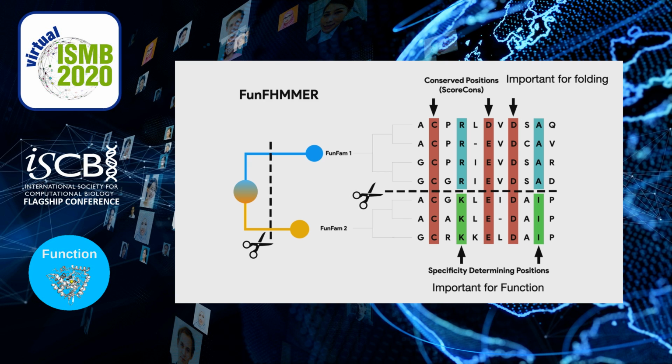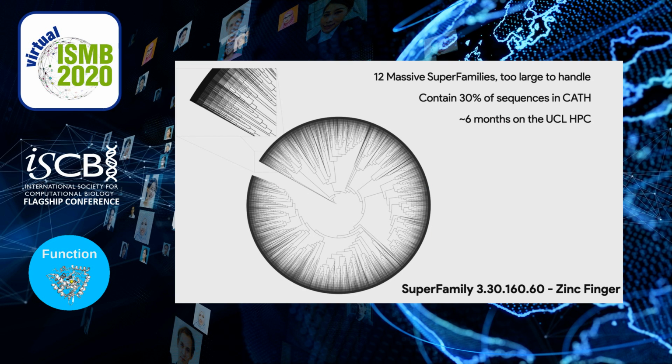There is a caveat with this approach, though, because it doesn't work on massive trees with thousands of starting clusters and millions of sequences. And there are already 12 massive superfamilies in CATH that contain around 30% of all the sequences. For previous FunFam generation steps, this would take around 6 months of UCL HPC computing time. And since now they can contain millions of sequences, the current method simply doesn't work.